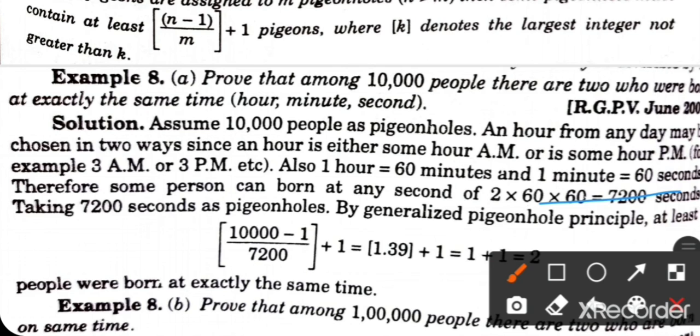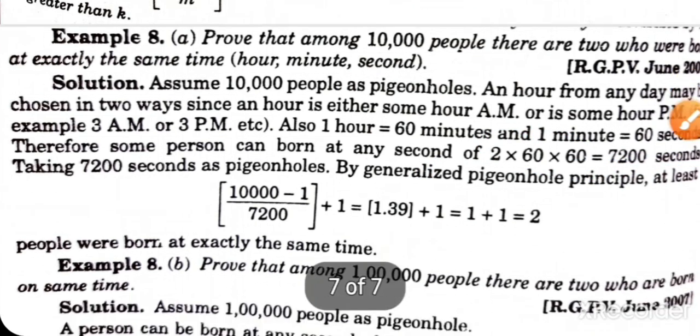So m is equal to 2 into 60 into 60, 7,200 seconds. Put in the formula, the greatest integer function of (n minus 1) divided by m, we got 1.39. By the greatest integer function, this is equivalent to 1. 1 plus 1 is equal to 2.